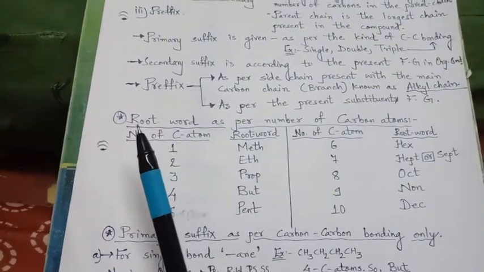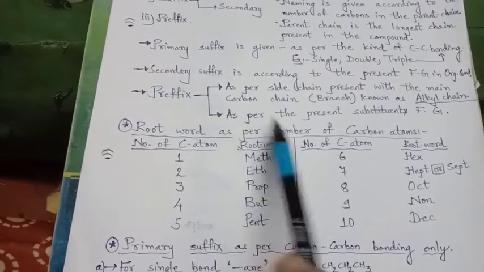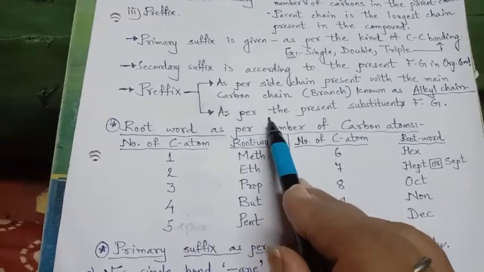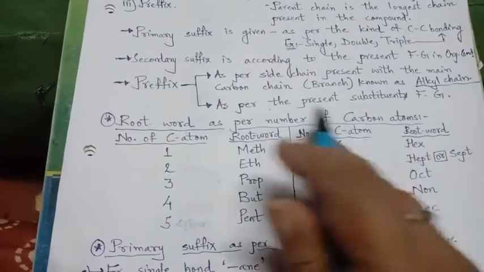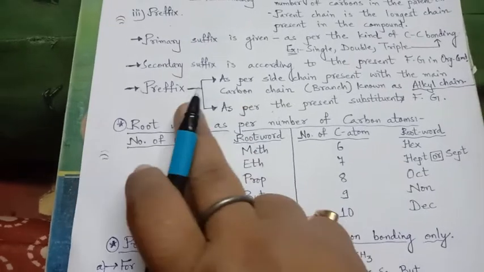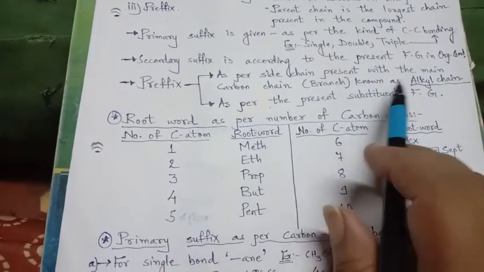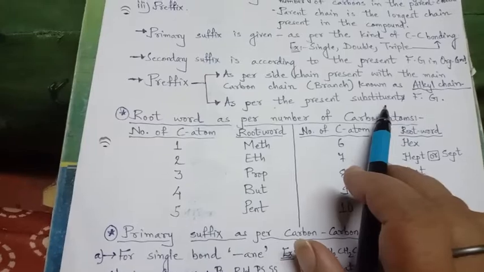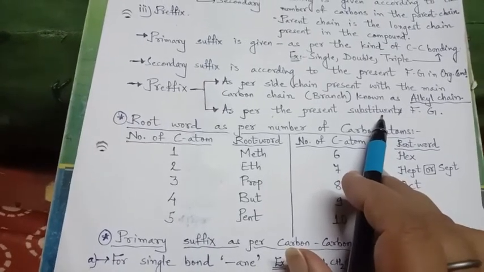So when we write, what will take place? In the center will be the root word. Before it will be the prefix, that is the alkyl chain as well as the non-main substituent functional group.